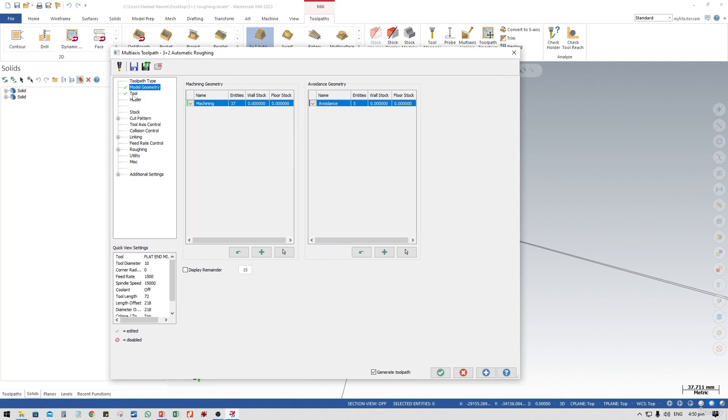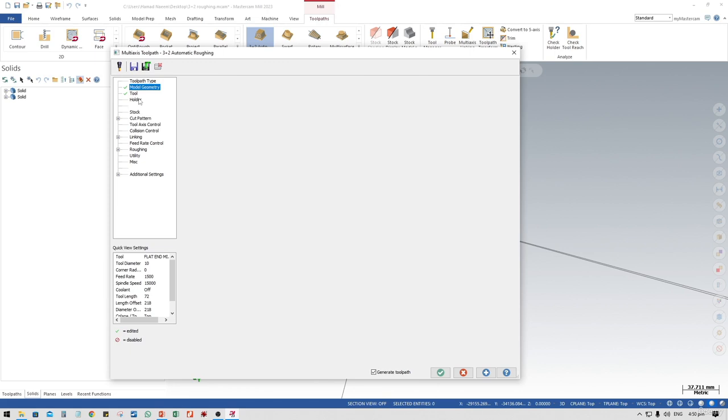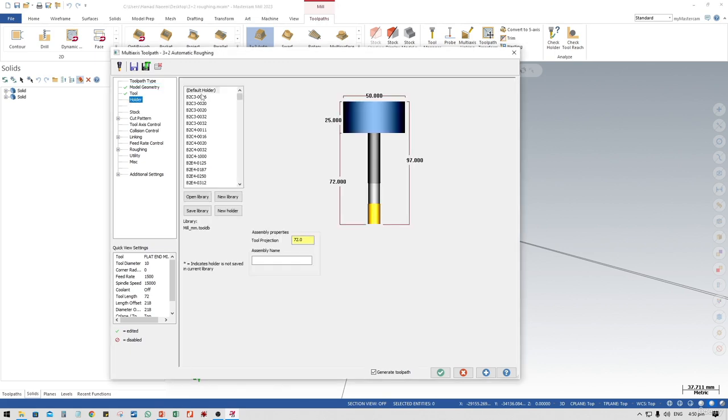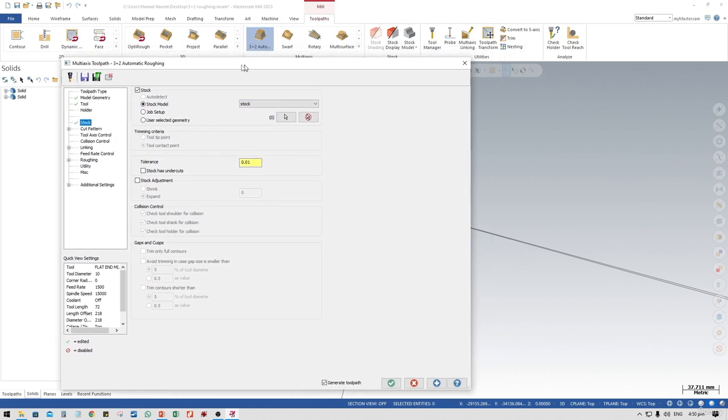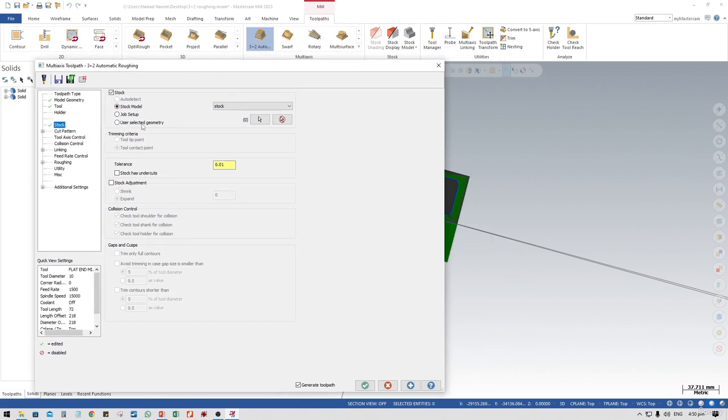We have already set the tool folder, which is the default setting. Go to stock. So we have the stock model. We have set the stock, so what we have is this stock. If you have a geometry, then you have to set this user-defined geometry. But we already have the stock.